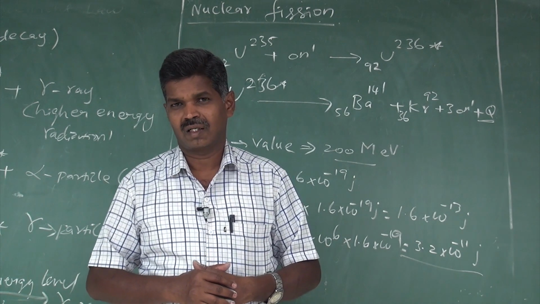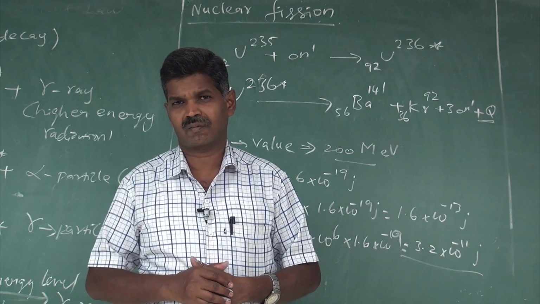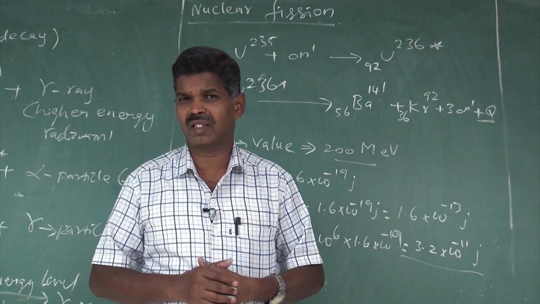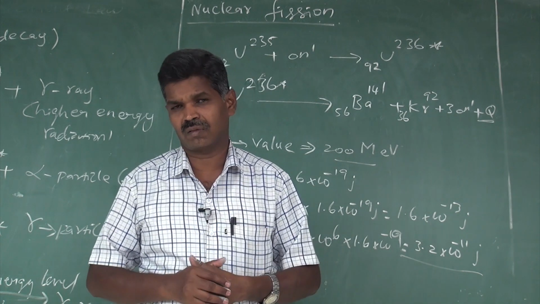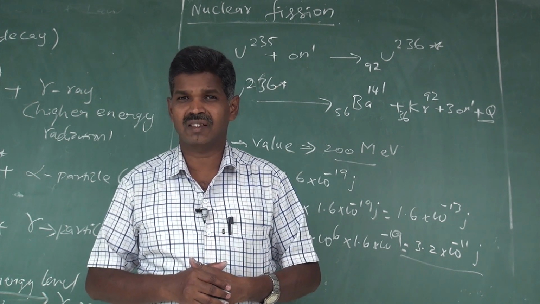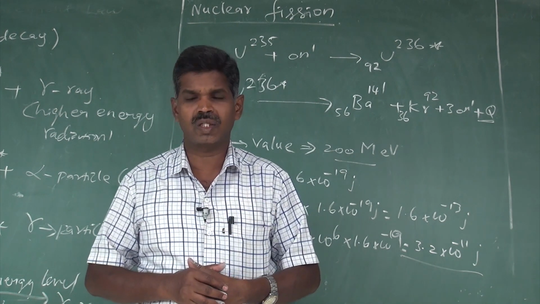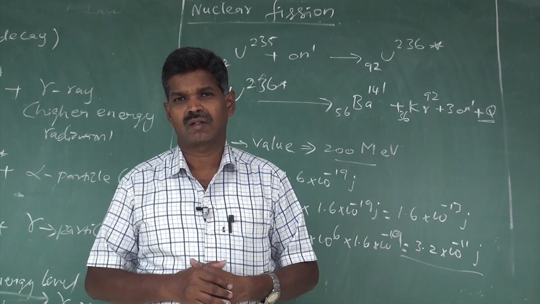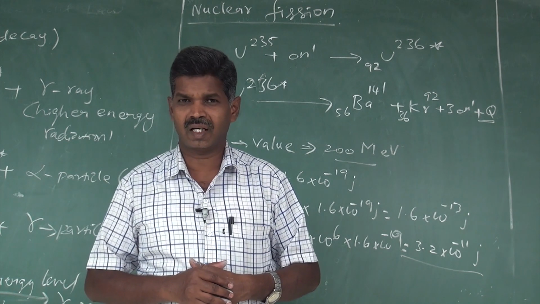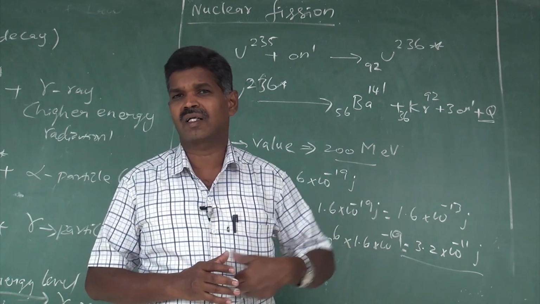But in natural uranium, not only uranium 235 but also uranium 238 is present. Uranium 238 is not a fissionable material, and it is also called a fertile material. But we can convert that non-fissionable material into a fissionable one by bombarding it with neutrons. Anyhow, uranium 235 is the only fissionable material in natural uranium.